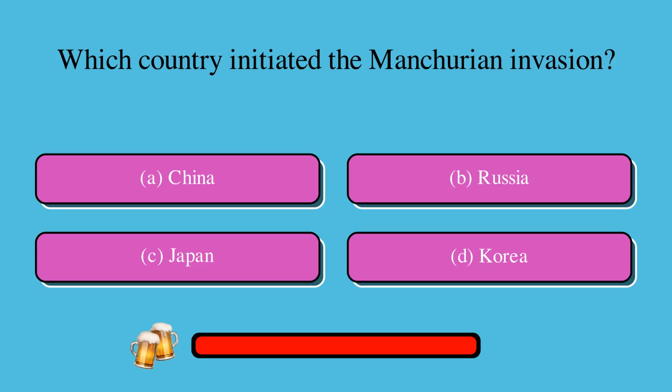Which country initiated the Manchurian invasion? Is it A, China, B, Russia, C, Japan, or D, Korea? The correct answer is C, Japan.